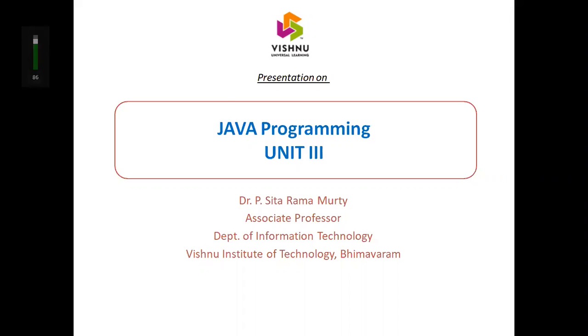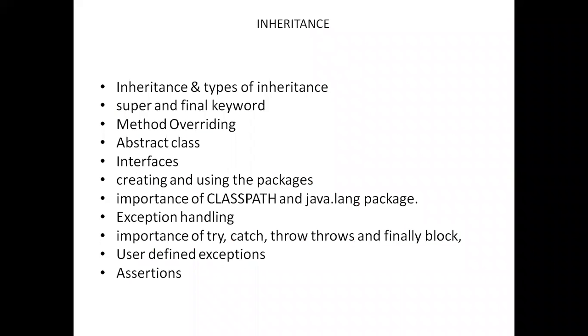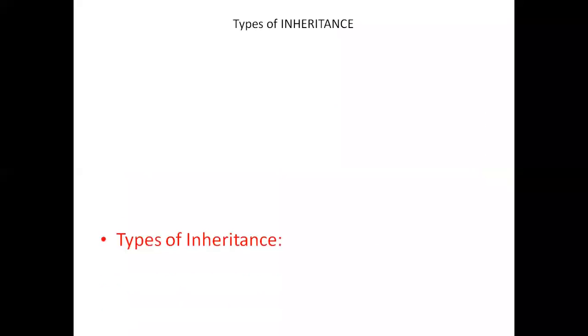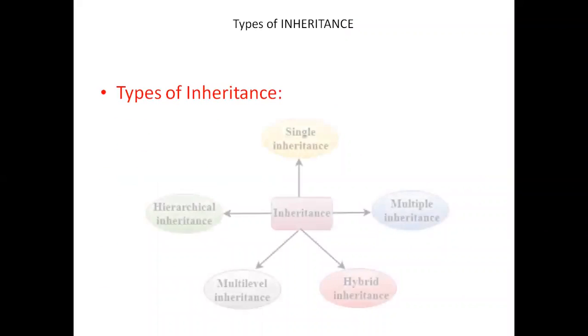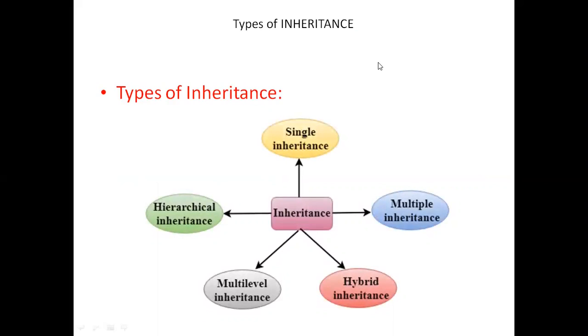Okay, welcome back to Java programming class. We are in unit 3. In this class, let's discuss types of inheritance. So, types of inheritance. There are 5 basic types of inheritance: single inheritance, hierarchical inheritance, multi-level inheritance, hybrid inheritance, and multiple inheritance.